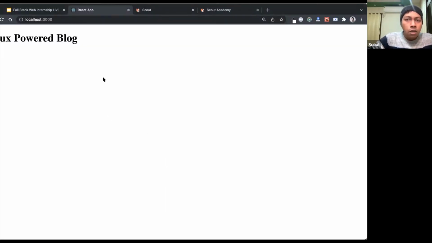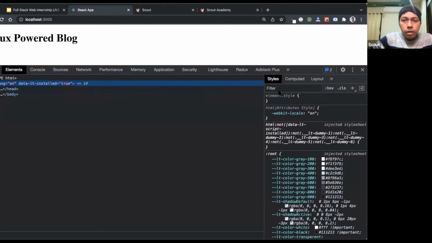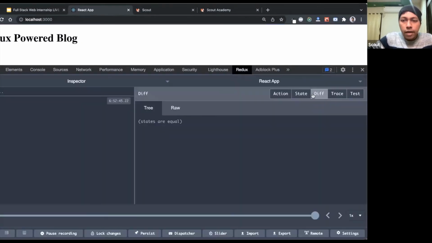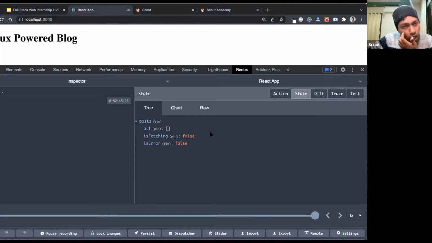So now let's go back to our Redux developer tool and check whether our application state is ready or not. And yes, it is, right? If I go to this post, I can see one entity is already added to our application state, that is called post, which has three attributes called all, is fetching, is error.